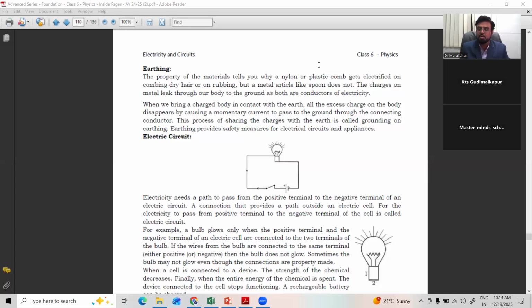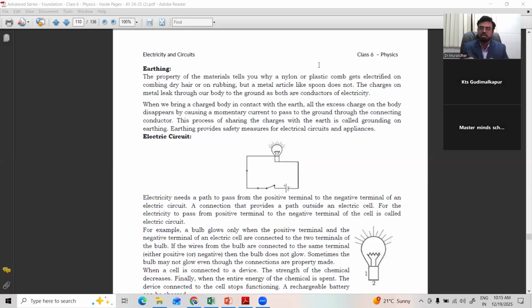What is earthing? What will they do? A simple process. A metal wire is taken from the main meter, and a hole is dug in front of the house or before construction, where they use coal and salt. Coal and salt are powdered and filled in that, and it is closed. So what happens when excess current comes through that wire? It goes to the earth. So we are safe. If earthing is not there, definitely we face damage.